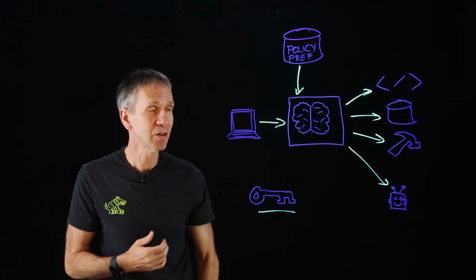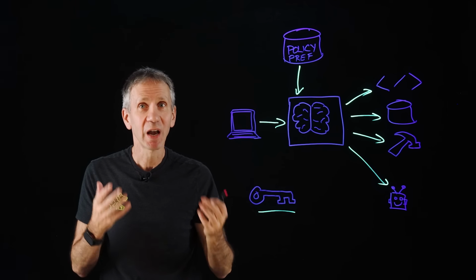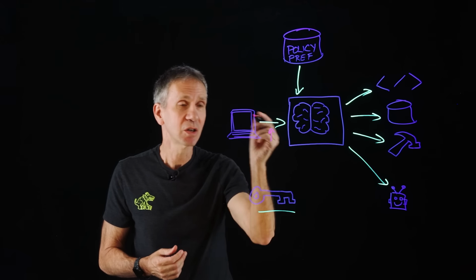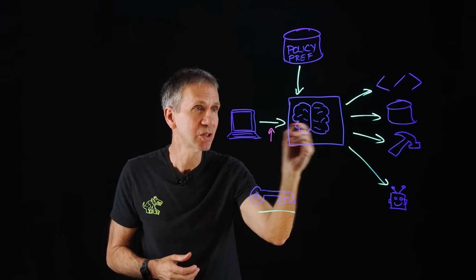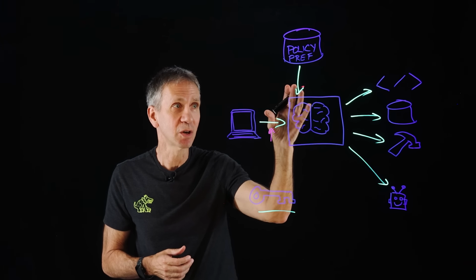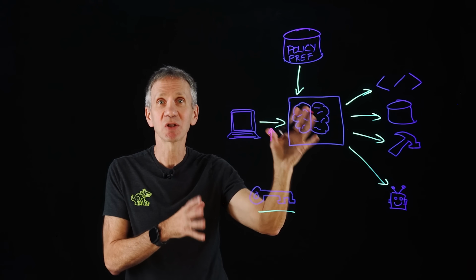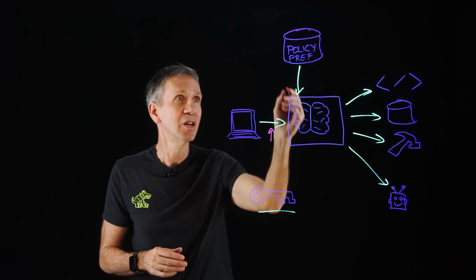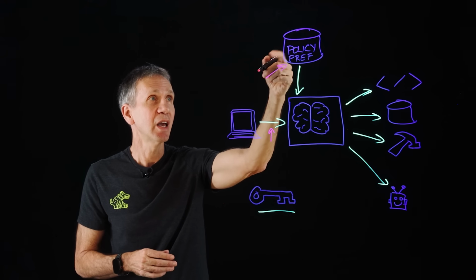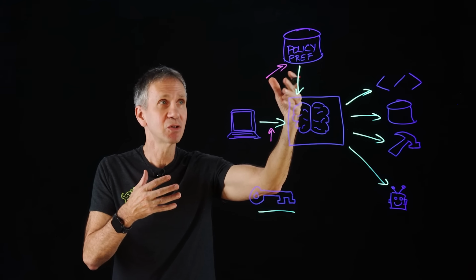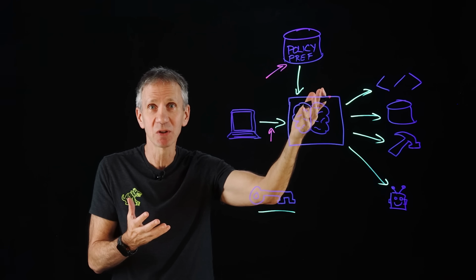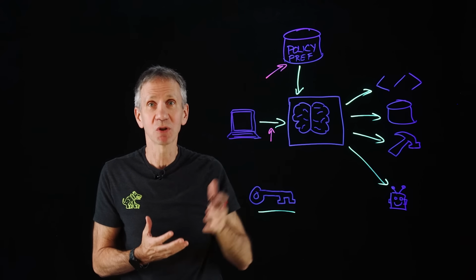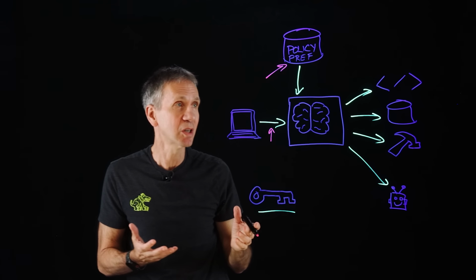So if I'm an attacker, I look at this thing and start to figure, how might I break this thing? Well, one thing I could do right here is a direct prompt injection. I might send a prompt in that is going to break the context of this system and have it start doing things that it's not supposed to do. So that's one of the things I could think about. Another is I could attack right here, and I could do something to manipulate, to mess up the policy, the preference information, to poison that information, or even poison the model that was used to train this thing.